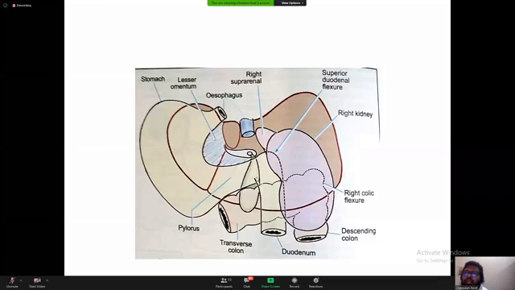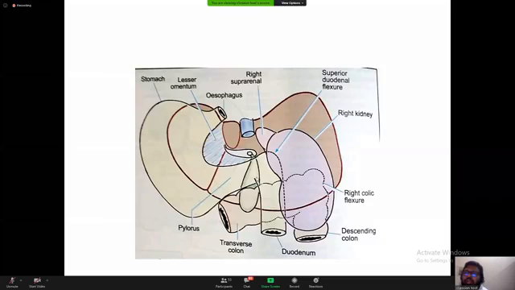This is the stomach, and this is the porta hepatis, this is lesser omentum. And now you see actually how they are related. This is the lesser curvature of the stomach, and this is the greater curvature of the stomach. And at the greater curvature, you know the greater omentum is attached, and at the lesser curvature, the lesser omentum is attached.